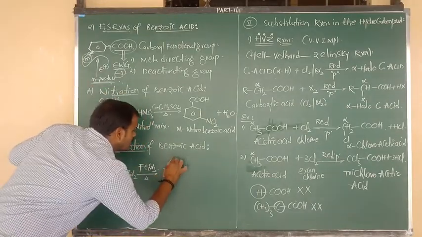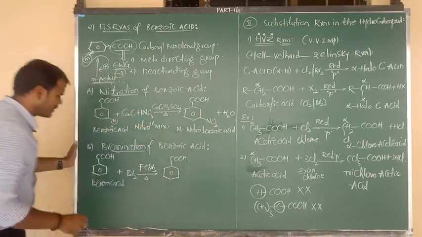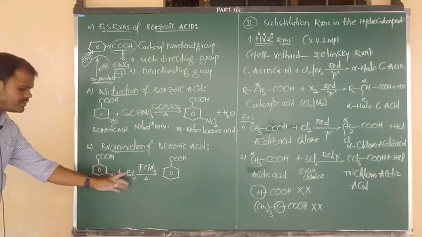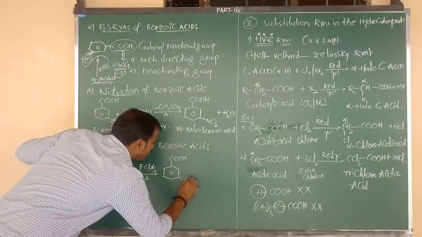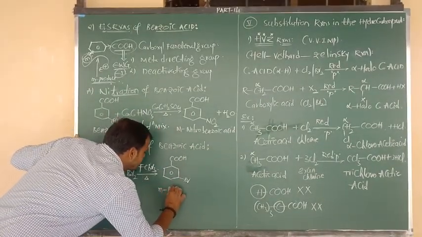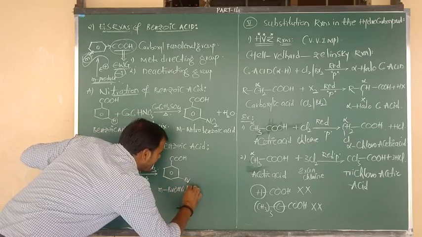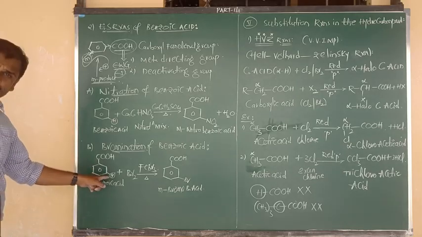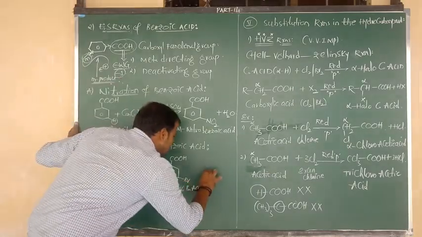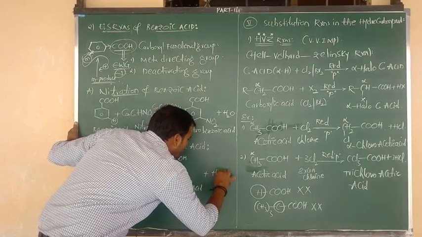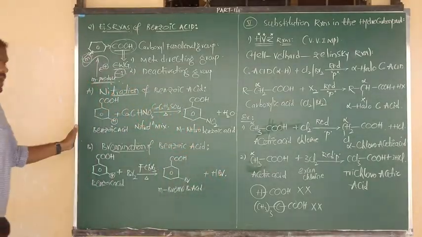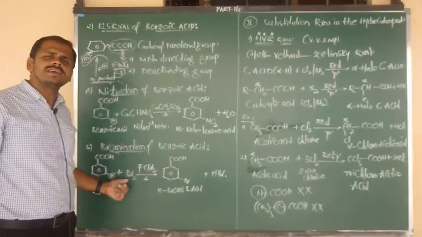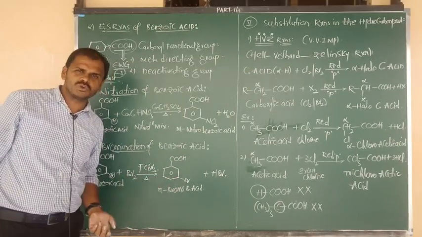The product is benzene bonded to the COOH group, and this is the meta place, which contains hydrogen. That meta hydrogen is replaced by Br. So we can write the product, that is meta bromo benzoic acid. From the meta place we remove one H+, that combines with Br- and is eliminated as the byproduct HBr. What is the name of this product? Meta bromo benzoic acid. If you wrote Cl2 here, we can write meta chlorobenzoic acid.